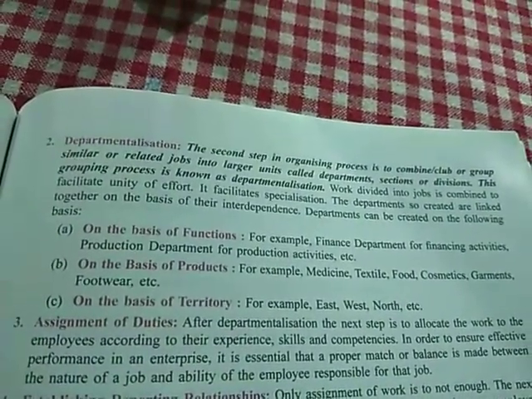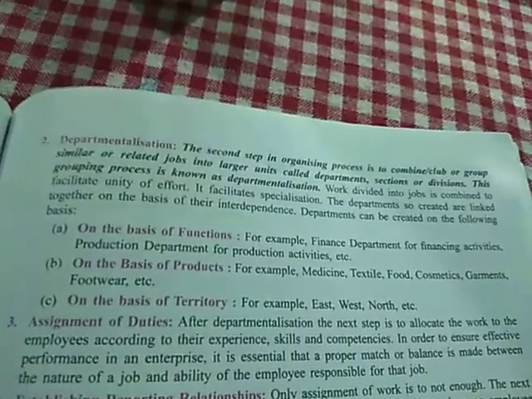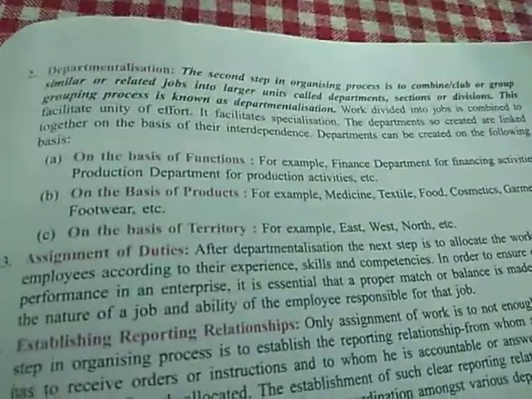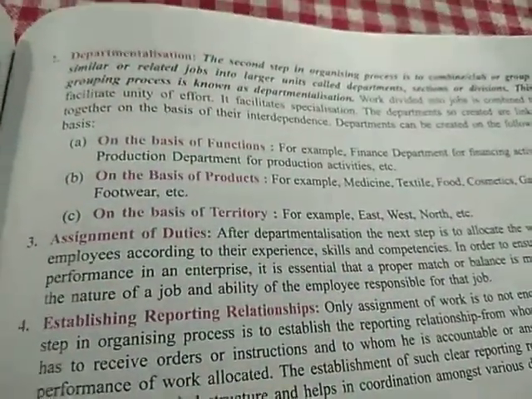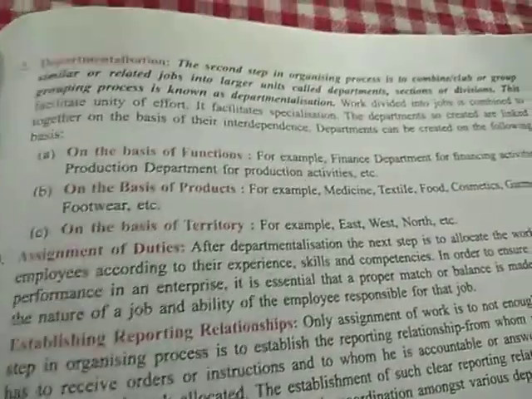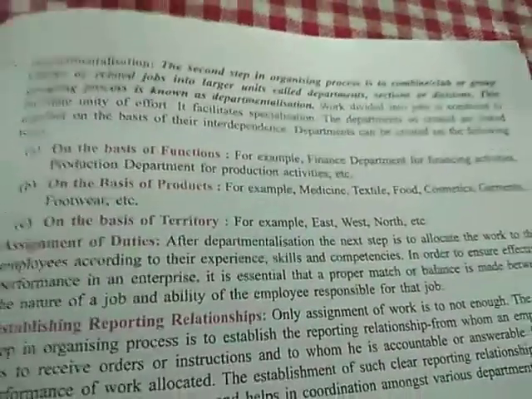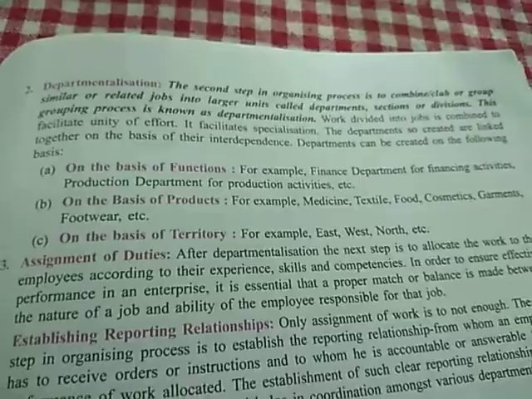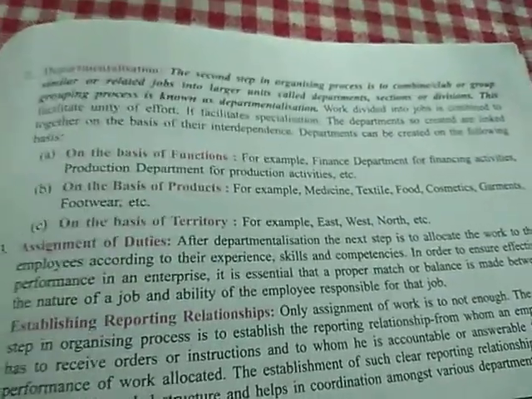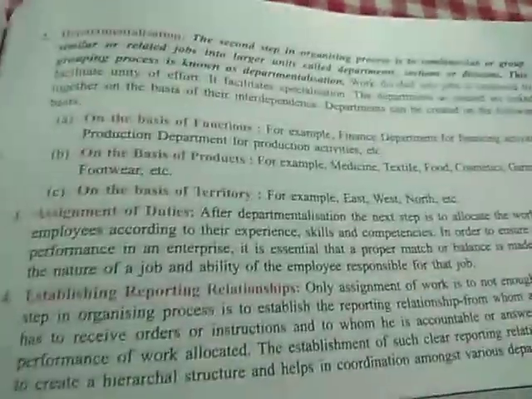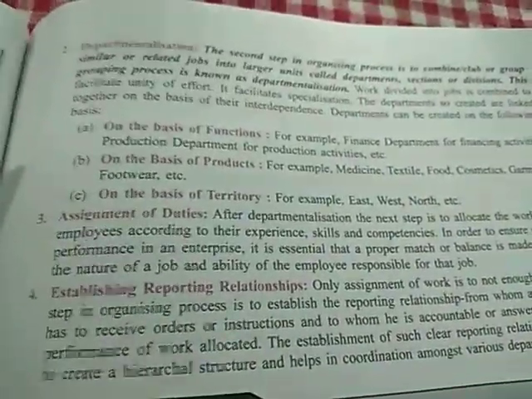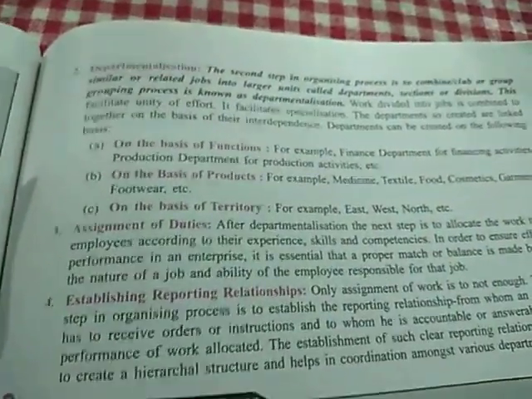Number 1, on the basis of functions. Number 2, on the basis of products. And number 3, on the basis of territory. Now after you have divided the whole work, you can group the similar kind of works into one department or into one unit. That is known as departmentalization. So this helps to get more specialization on the work and to attain the benefits of unity of effort. Now division can be done on the basis of function, on the basis of product, or on the basis of territory. This we'll study later in this chapter, that functional division and product division.